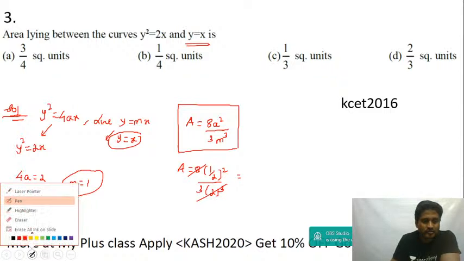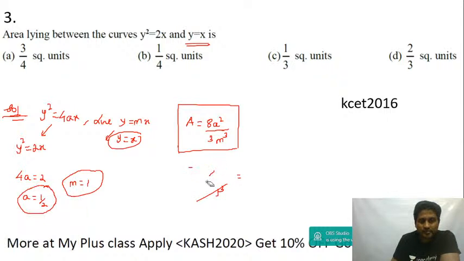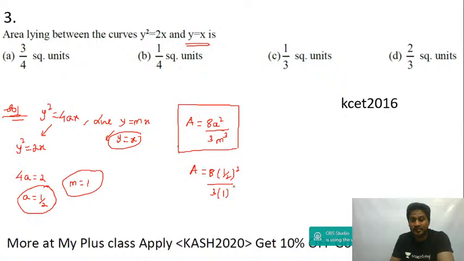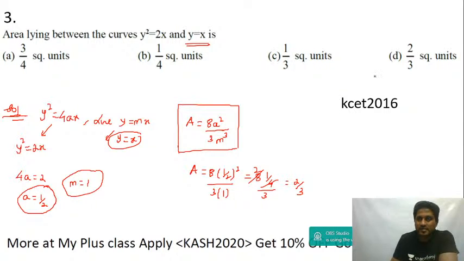Now if I substitute, the area bounded by y square is equal to 4x, x square is equal to 4y, and the line y equal to mx is 8a square by 3m cube. So this is equal to 8 times a square, which is 1 upon 2, so 1 by 2 the whole square into 3 m cube, which is 1, because m is 1. 8 into 1 by 2 square, 4, divided by 3. This will cancel 2 times. You will get 2 by 3 square units. Okay, that's the last option.